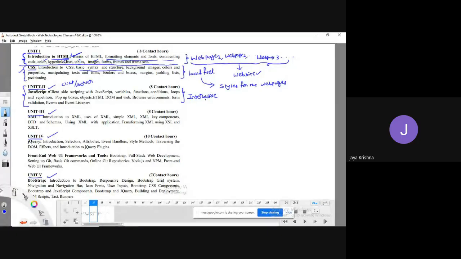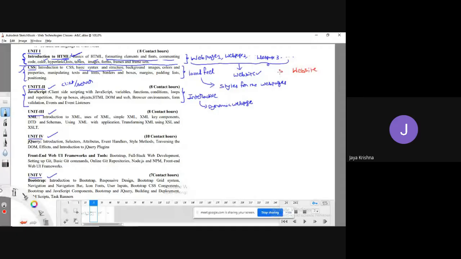Technically the implementation is different, but the final meaning is the same. The outcome of JavaScript is that I can develop an interactive web application. Interactive web application means it's a kind of dynamic web page. Generally with the help of HTML, I am going to develop a website.